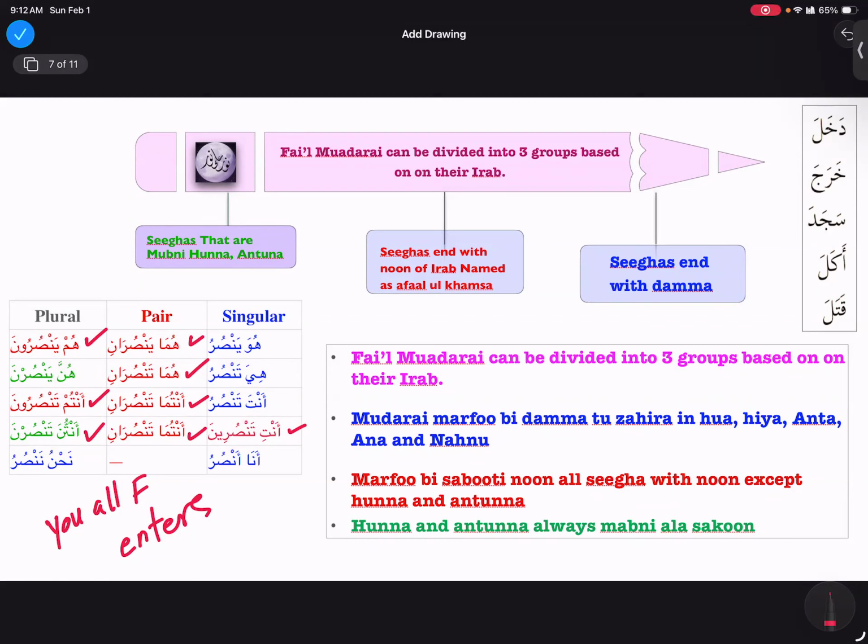Okay. First with this Damatul Zahira. Yakhruju, takhruju, akhruju, nakhruju. So you start with hua, right? Yes. So yakhruju, takhruju, and then akhruju and nakhruju. Yes. Then the Af'alul Khamsa.